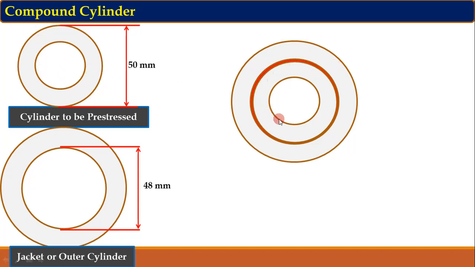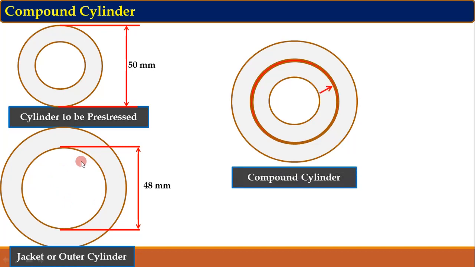But when this compound cylinder is formed, the inner diameter of the jacket is subjected to deformation, and that deformation can be shown here. So this delta shows the deformation of the inner diameter of the jacket. Actually its diameter gets increased so that it can be placed over this cylinder. So you can see here at least a 2 mm increase in the diameter is required so that it can be mounted over the cylinder. So that deformation is shown over here.